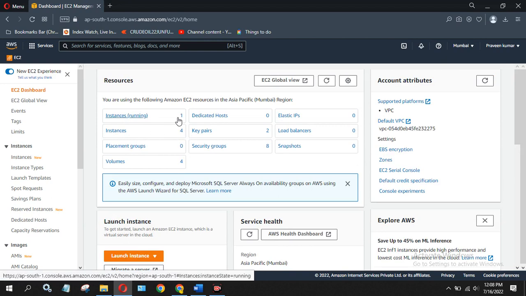So now we have seen how to create the Linux machine in AWS and how to create an account as well, right?